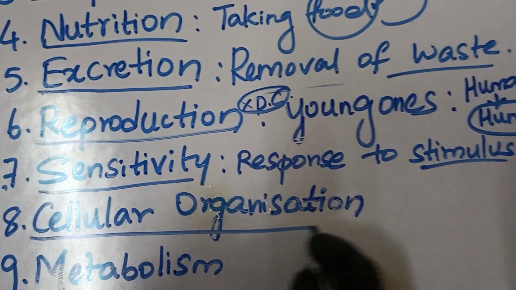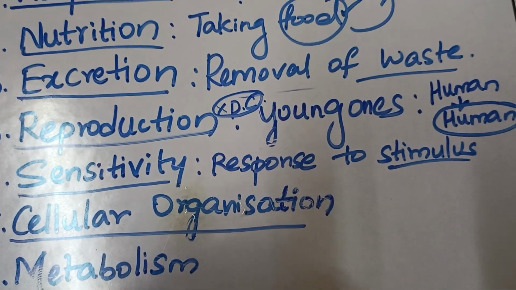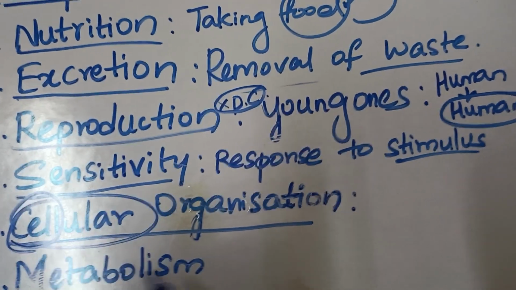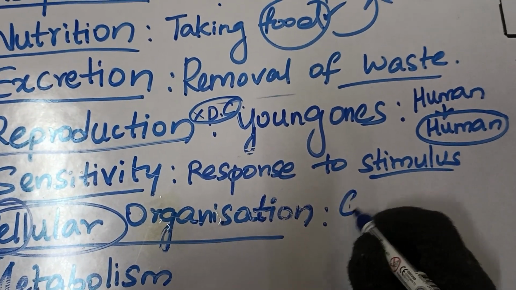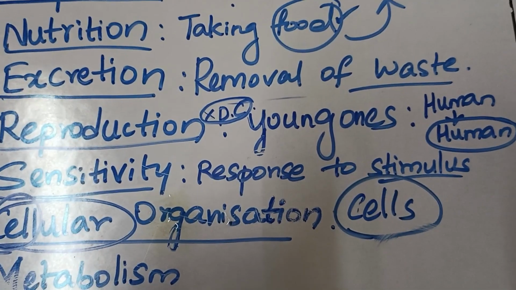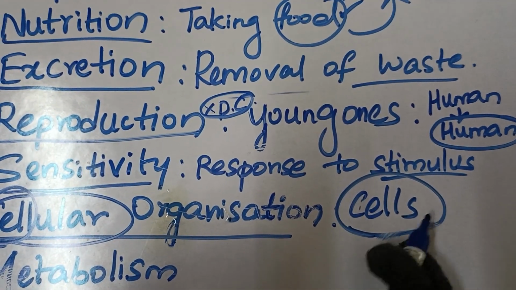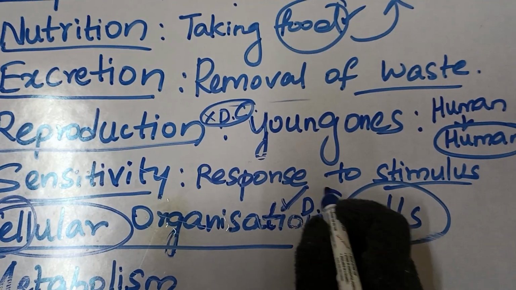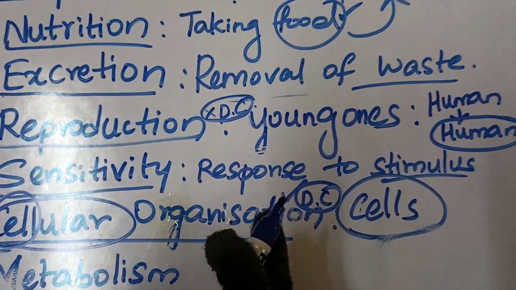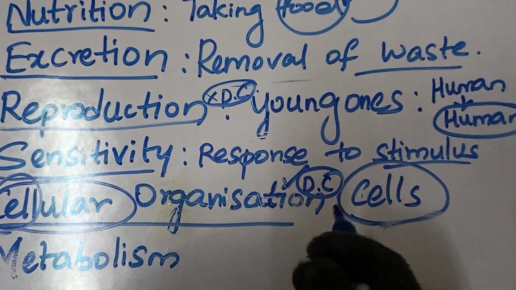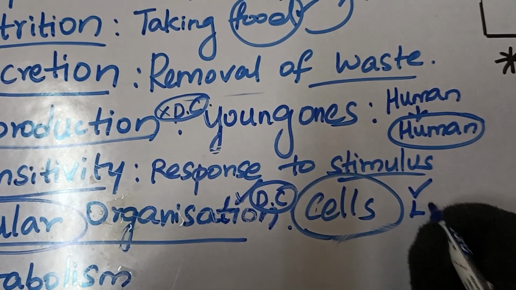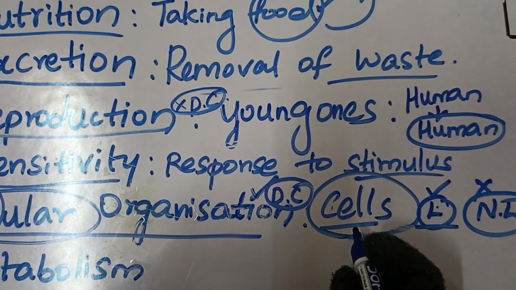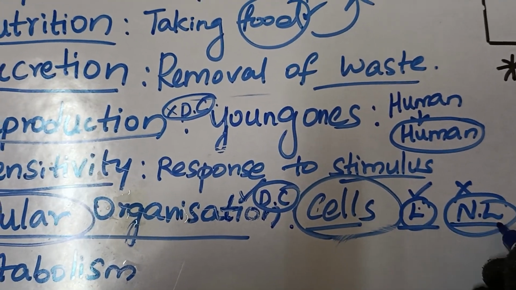So next is cellular organization. What does this mean? In the word itself it is there, cellular, containing the word cell. So it tells that living organisms are made up of cells. These are the structural and functional unit of life. So this cellular organization becomes the defining characteristic. Why? That means it is only and only present in living organisms but absent in non-living. Anything which has cells is living, anything which does not have cells is non-living.